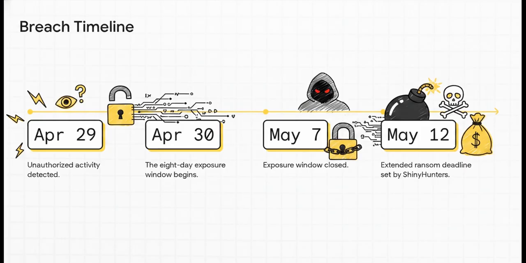The actual exposure window ran for 8 whole days, from April 30th to May 7th. During that entire time, threat actors were inside the system. Finally, on May 7th, the vendor took systems offline for investigation and shut that window. But the pressure definitely didn't stop there. The threat group, ShinyHunters, went ahead and set an extended ransom deadline for May 12th.